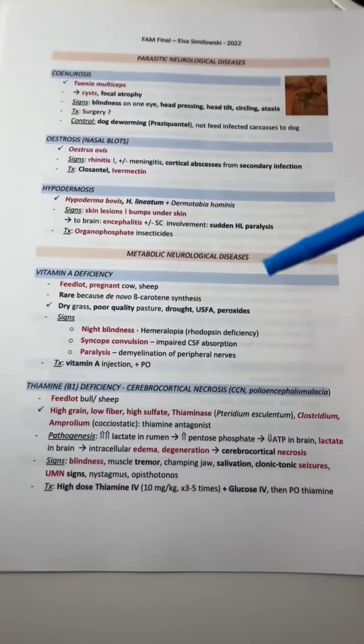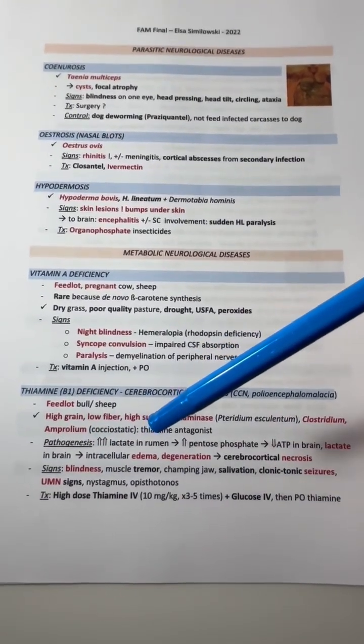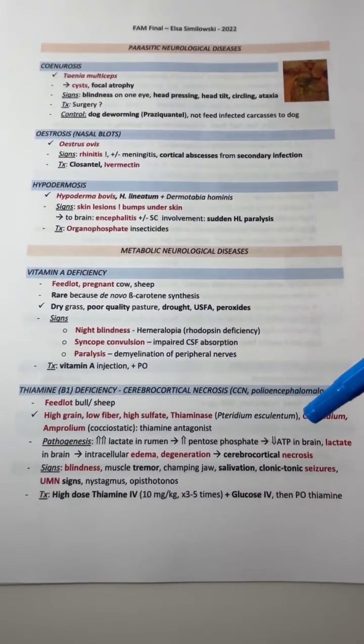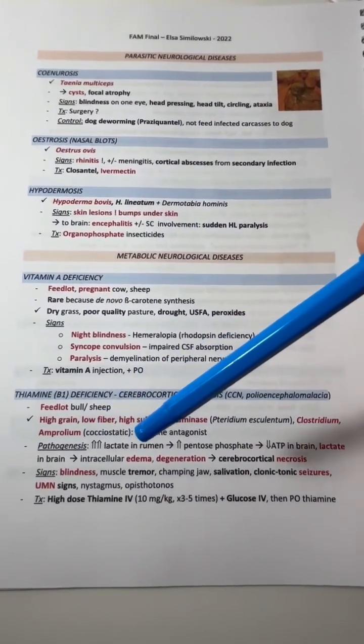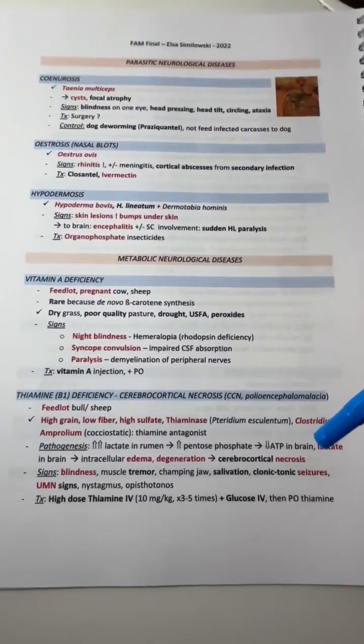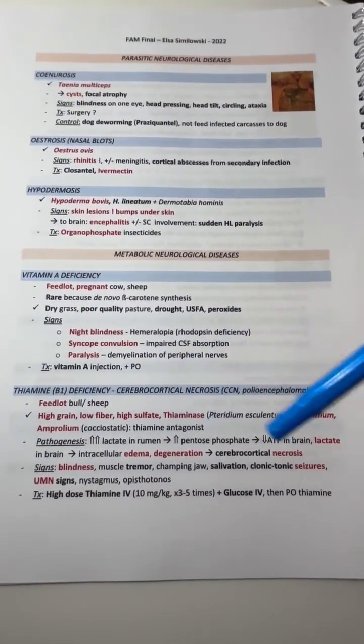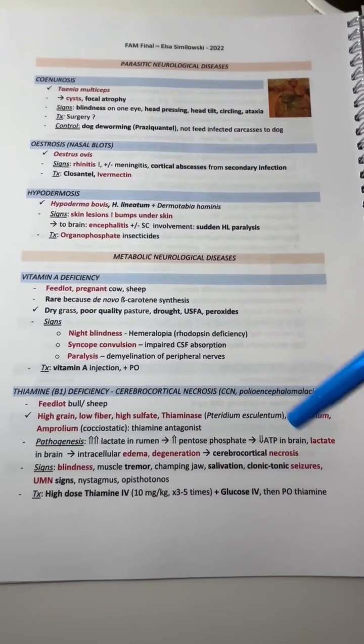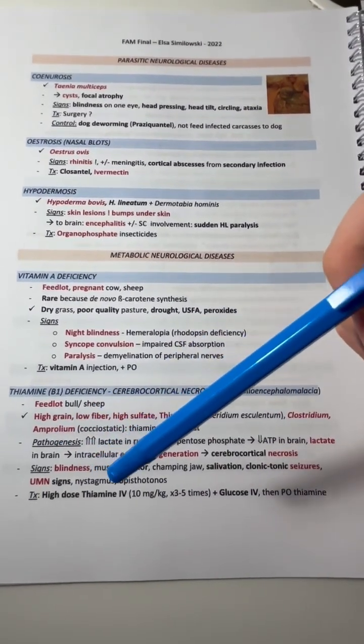For the pathogenesis, a high amount of lactate in the rumen causes a decrease of ATP in the brain. This will cause intracellular edema and degeneration, which will cause cerebrocortical necrosis. The signs are blindness, tremors, and seizures. And for the treatment, give a high dose of vitamin B1 IV.